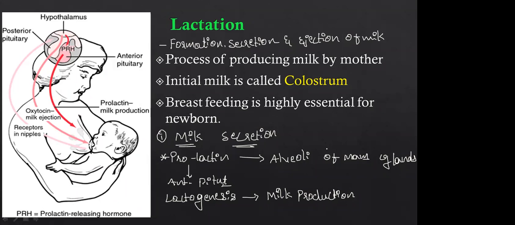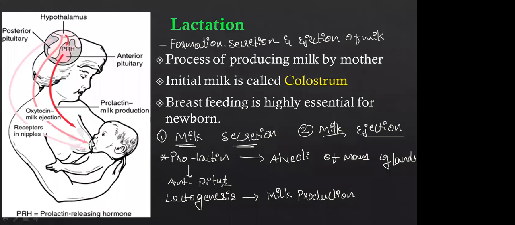The next step, the second step, is milk ejection. So what is milk ejection? Milk is already formed in the mammary gland of the maternal body, right? Now that milk has to be ejected out. How? The pituitary gland releases oxytocin.